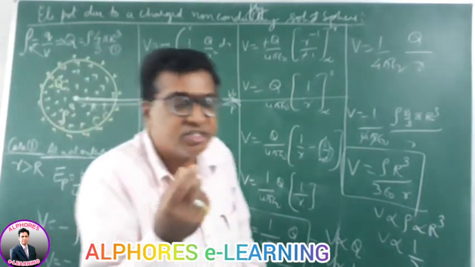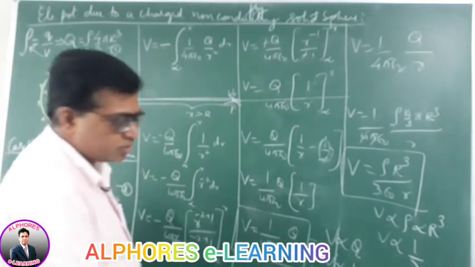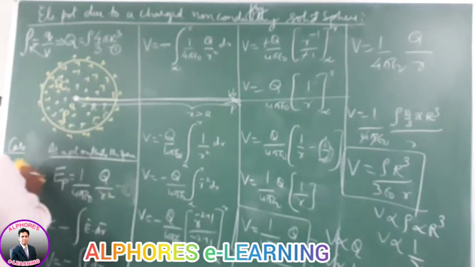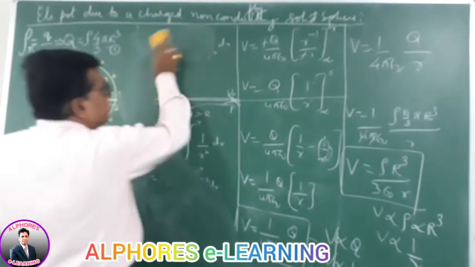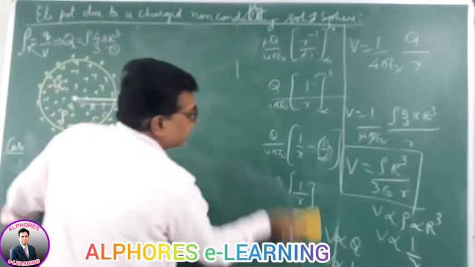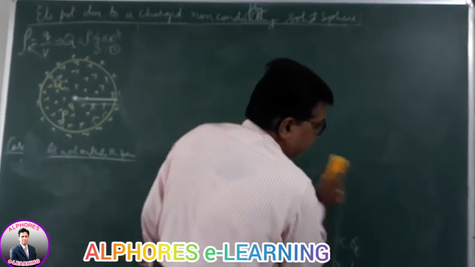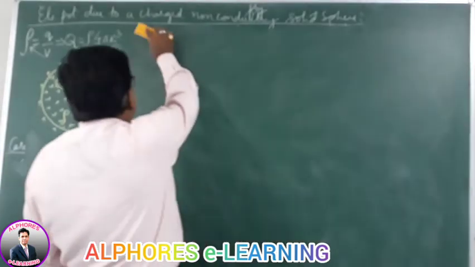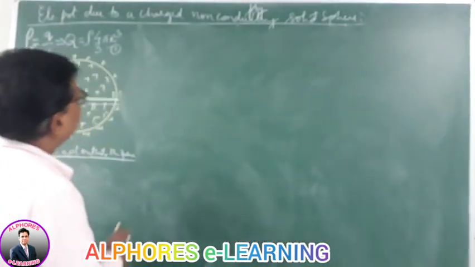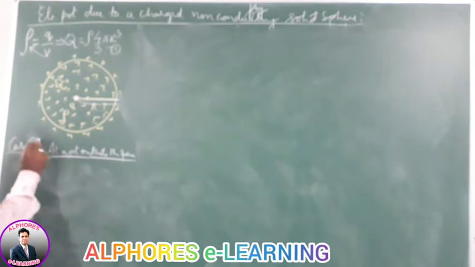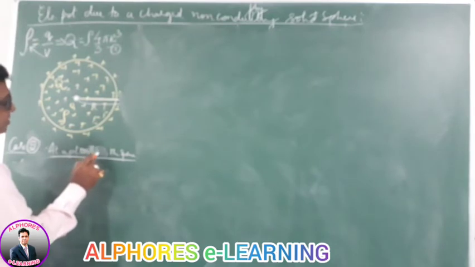Suppose you are asked to find the potential due to the solid sphere at a surface point. Potential on the surface, right? Let's do it. The electric potential, case 2. Now the second case where we are asked to find the potential at a point on the surface of the non-conducting charged solid sphere. Electric potential on the surface of the non-conducting charged sphere, like this. So now case 2, the second case, at a point on the surface of the sphere.